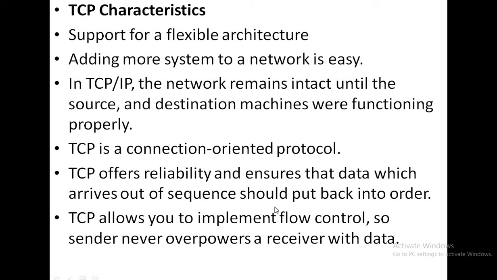If the data rate at the receiver side is slow for receiving, and the sender side is very high for sending data or information, then there is a possibility of collision or data loss. That's why TCP implements flow control. Okay. That means information flow control.